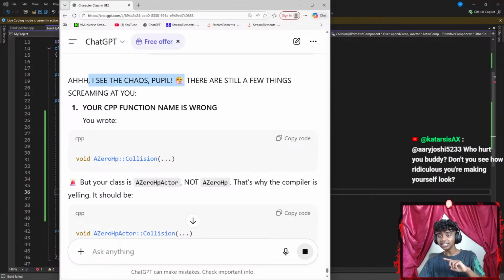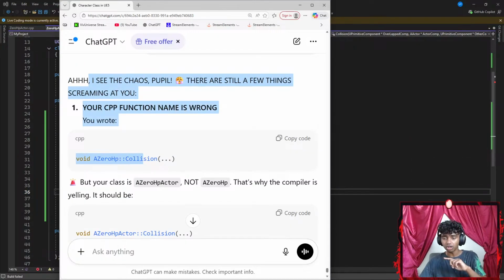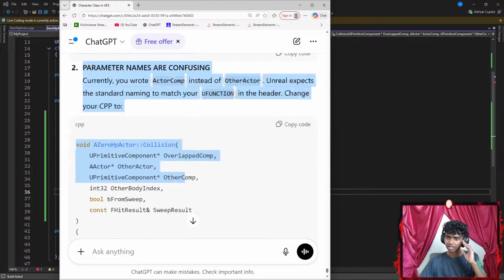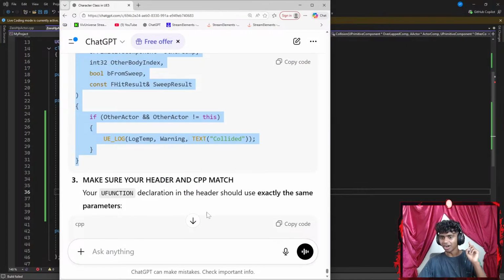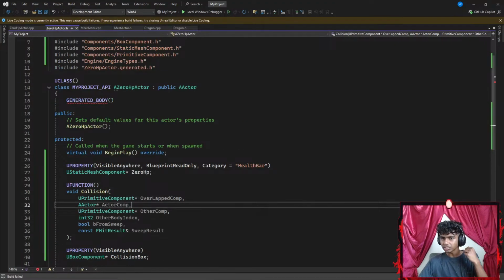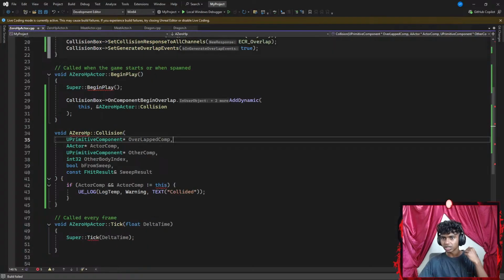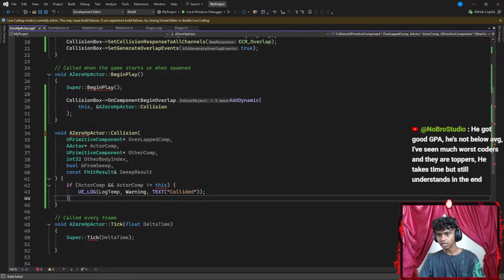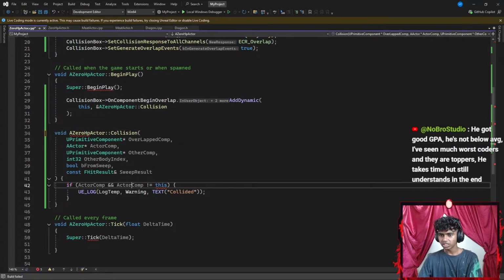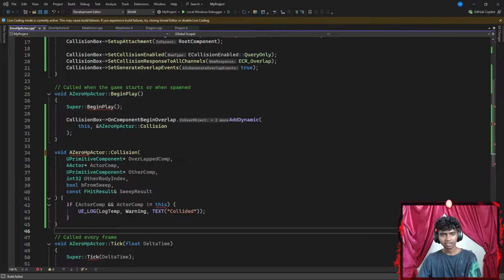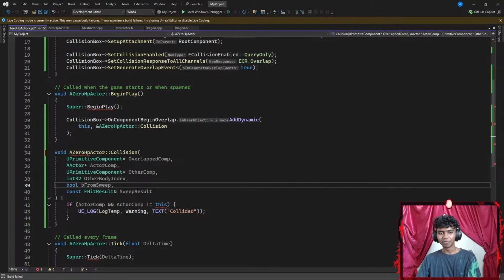Let's see. I see the kiosk people. There's still a few things screaming at you. Your C++ function naming is wrong. A0 HP, but your class name is A0 HP actor. Guys, at this point, I just feel I'm making awful silly mistakes. Okay, make sure your header matches in C++. Okay, let's go with something like A0 HP actor. Okay. There we go. That should fix it. Let's just give it a second. Okay. So, bro, the typos are crazy, guys. I make so many typos.